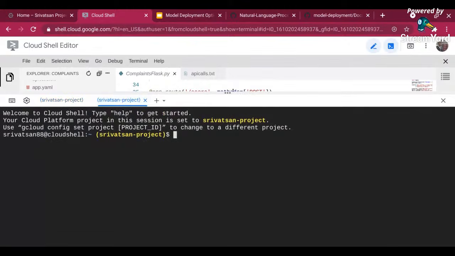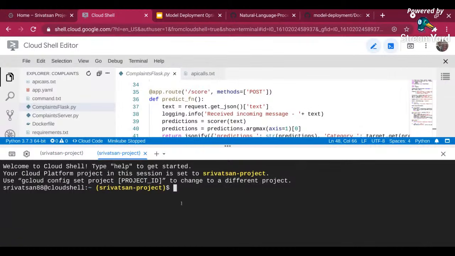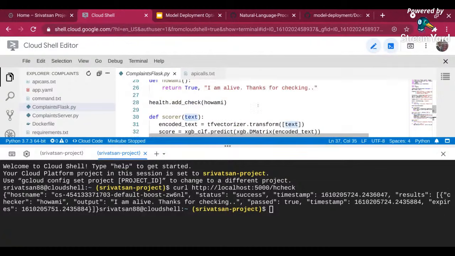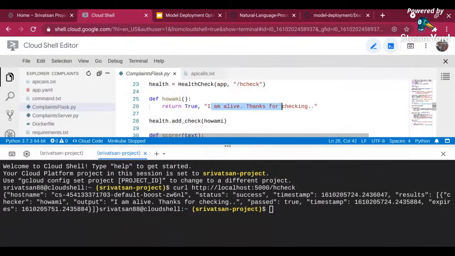So what I'm going to do now is first call the lcheck method. I can just use curl http://localhost:5000/check. When I call this lcheck, it's telling me the status is success, and this is the output I have passed: I am alive, thanks for checking. If you see, that's what I did. When you call the lcheck method, I'm returning this value, I am alive, thanks for checking. And that's what it's doing over here. So I know my Flask is up.